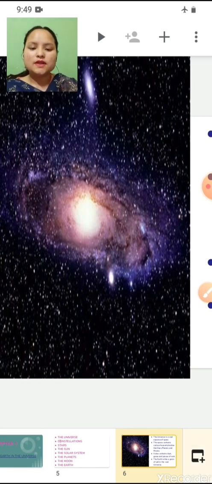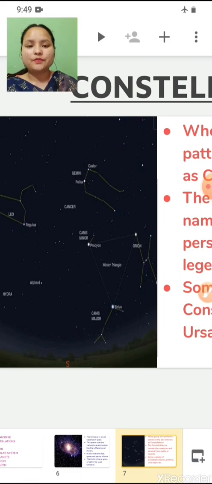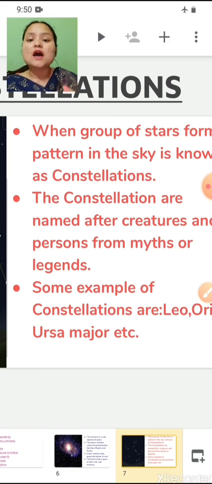Now let's talk about constellations. During night time, what do we see in the sky? The moon and what else? Stars, right? So, what is a constellation, children? When a group of stars forms a pattern in the sky, when it appears as a shape in the sky, that is a constellation.